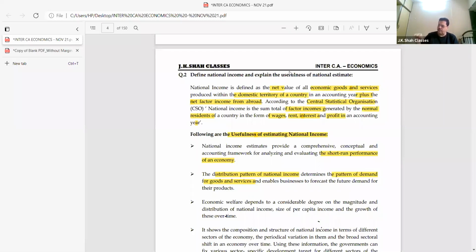Write the next one, normal residents. Normal residents, this is part C. What will you write under normal residents?